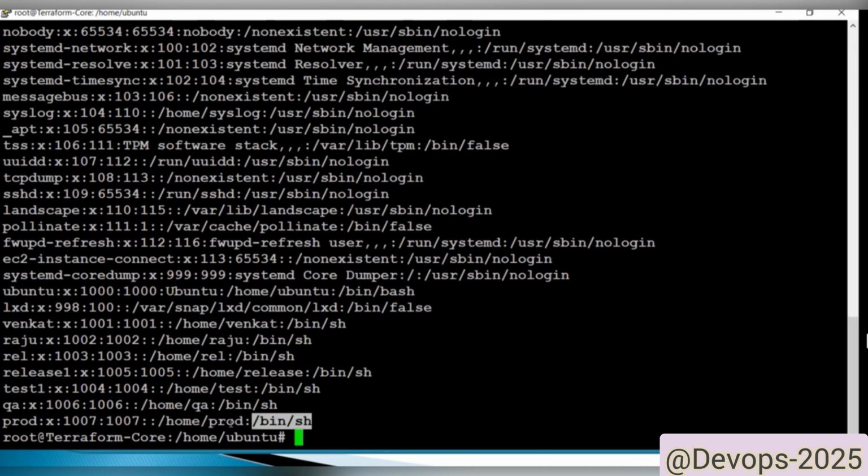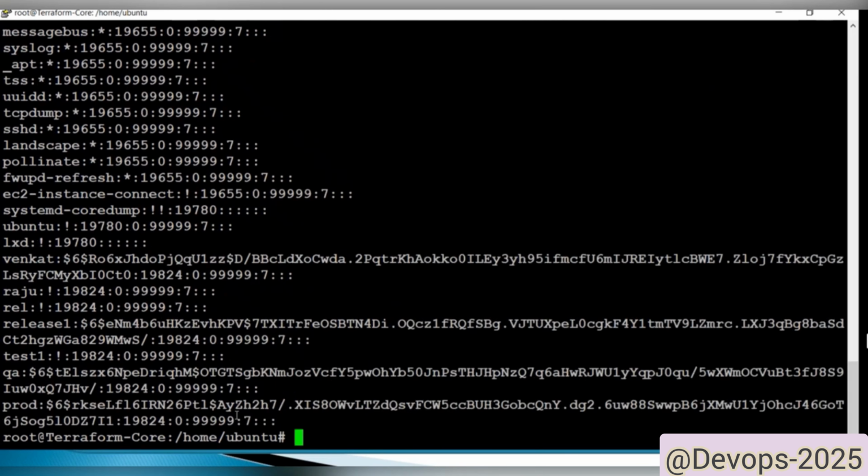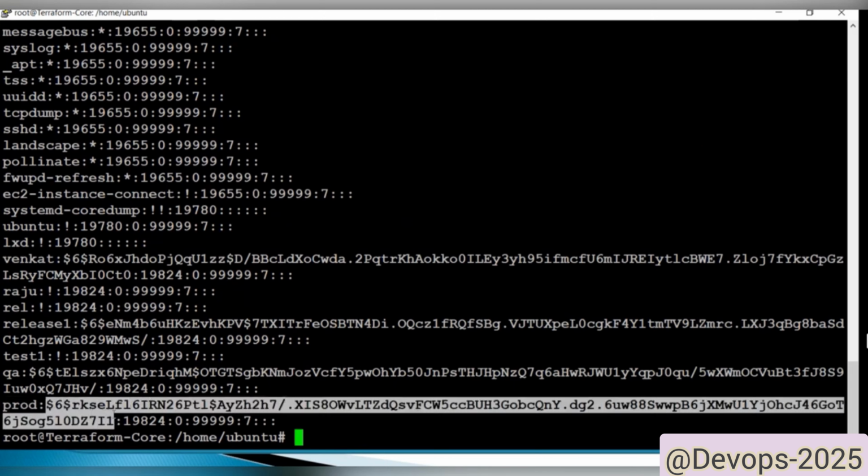Okay, so this is about users. Cat /etc/shadow. See here, if you go to that password file, some of the fields are available. The first thing is the username. The second thing is the encrypted password.